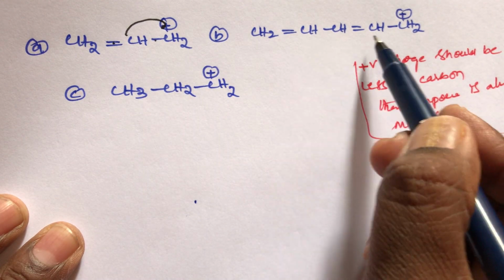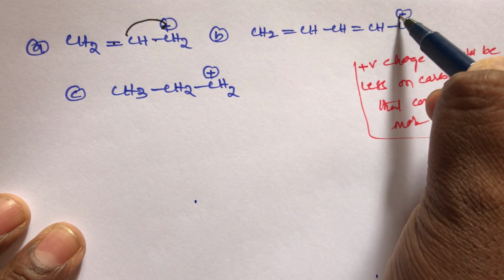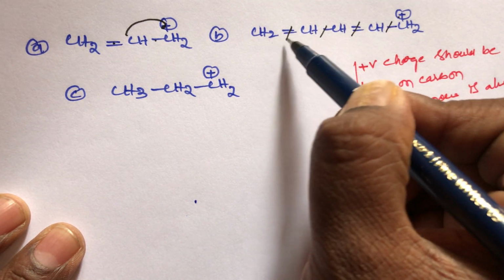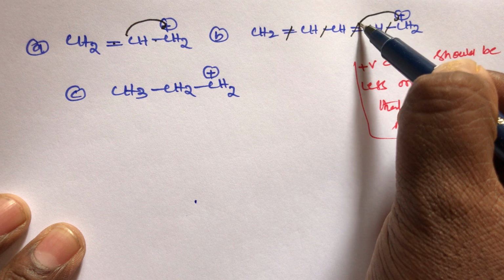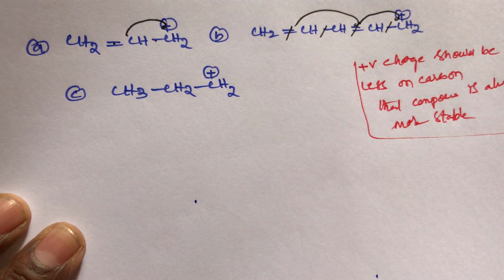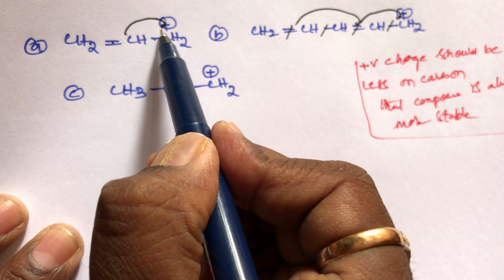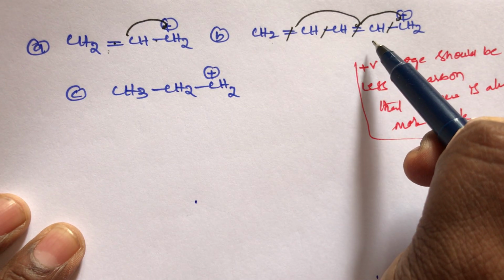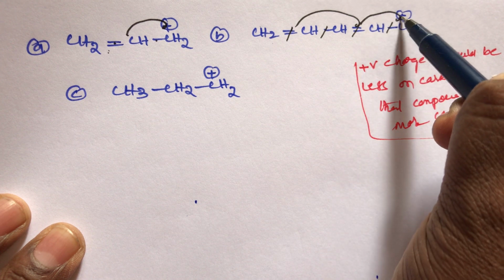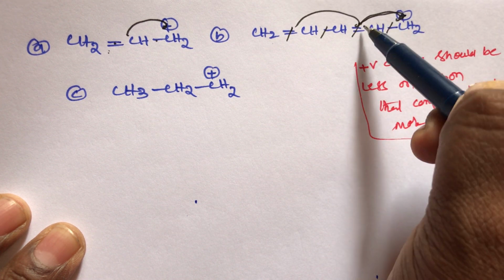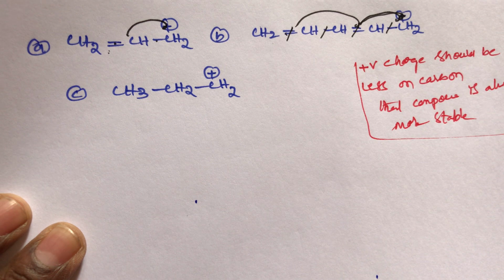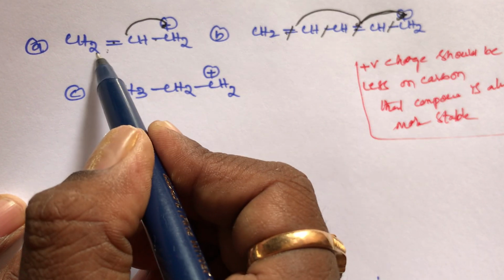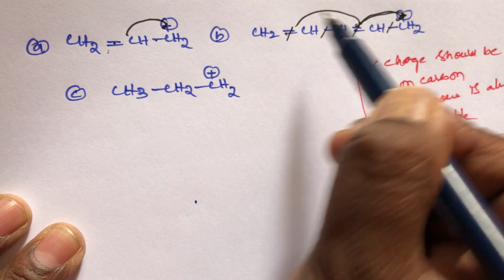But in the B compound, here also this positive charge is there. Here double bond, then single bond, then double bond, then single bond. Here this positive charge participates in the resonance 2 times. In the A compound the positive charge participates in resonance only one time. But in the B compound there are 2 double bonds, so this positive charge participates 2 times, one time here and one time here. So the B compound is more stable than the A compound.